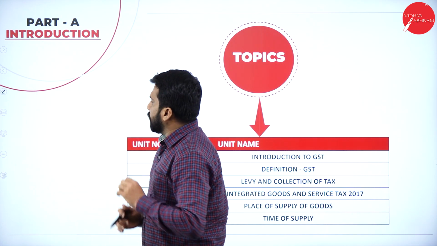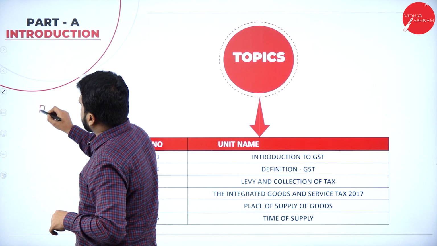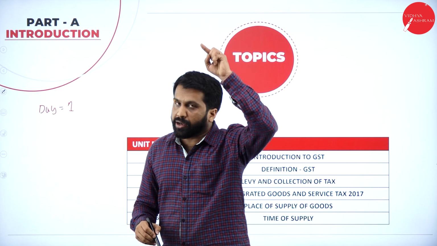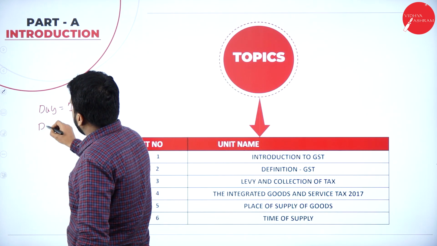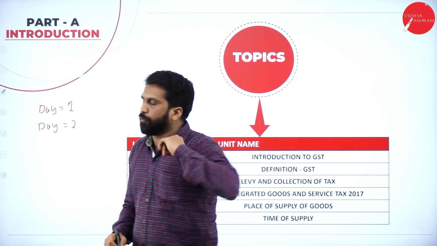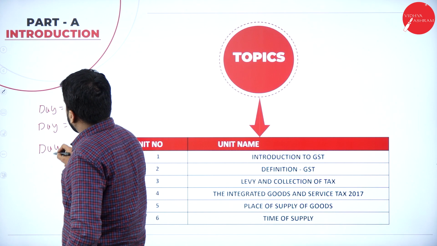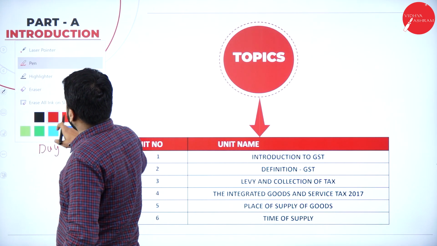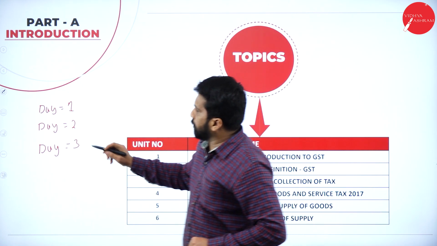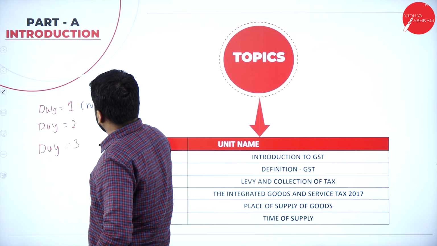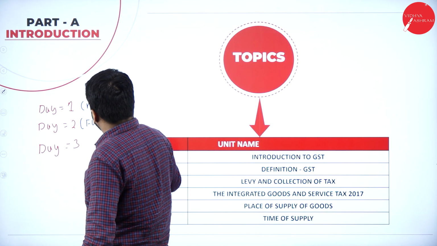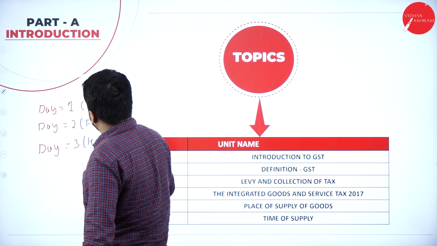Today we can call day 1. Tomorrow morning till night, you have a complete day. It will be day 2. And the day after tomorrow, you have half a day. That will be day 3. Day 1 is today, night. Day 2 will be the full day. Day 3 will be half a day.